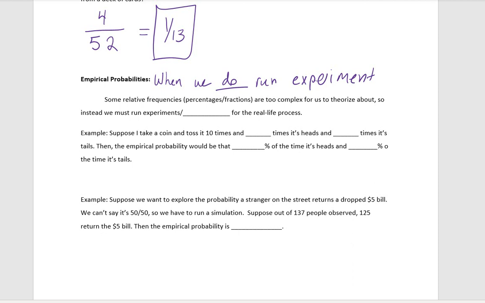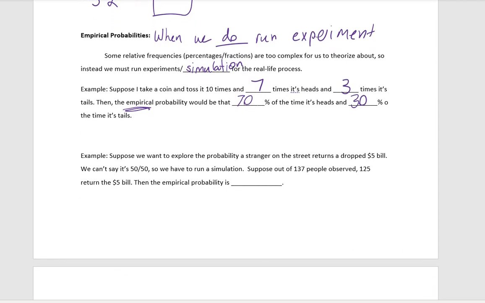So instead, we run experiments, or we might run what's called a simulation. You can think of this as doing a computer simulation or doing something similar to the actual process that we're trying to learn about for the real life process. So for example, let's say I take a coin and I toss it 10 times, and what I see is that 7 times it comes up heads and 3 times it comes up tails. Well, theoretically, it should have been 5 and 5, but the empirical probability is that I would expect 70% of the times it's going to be heads, and then 30% of the time it's going to be tails.